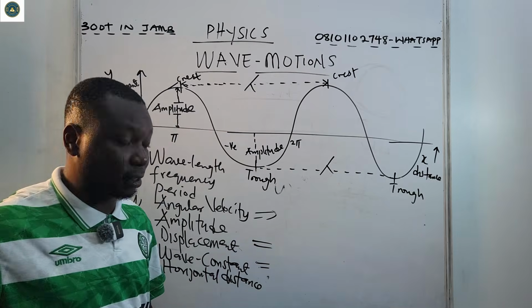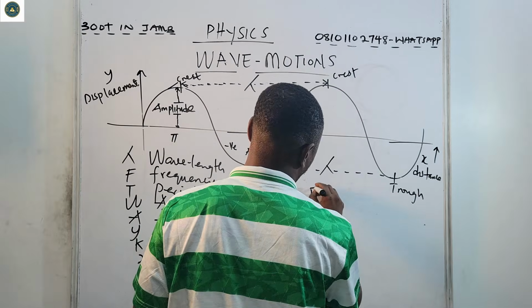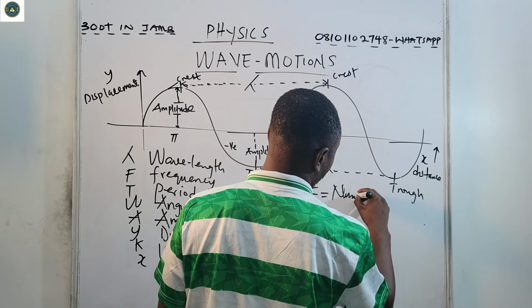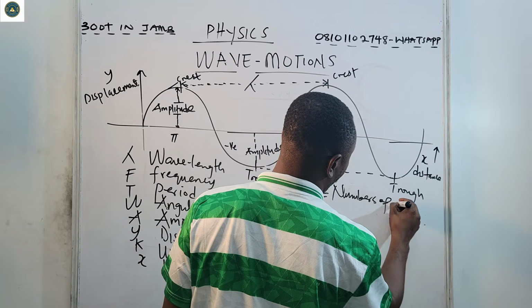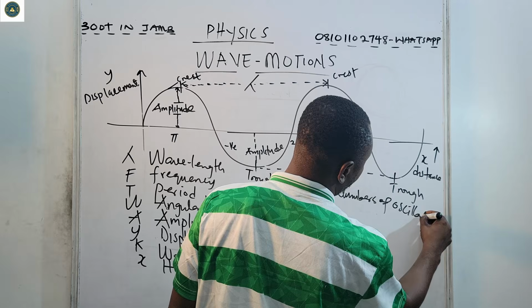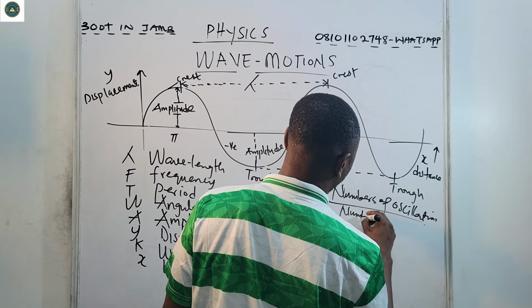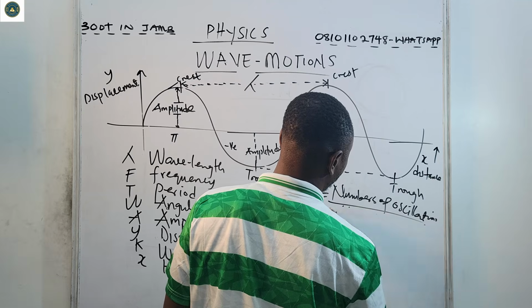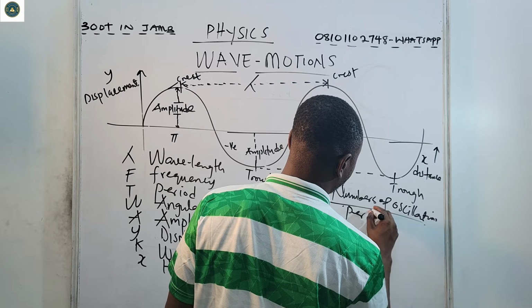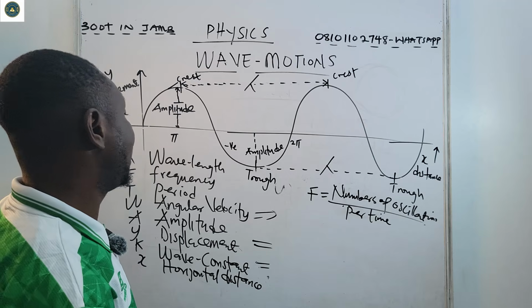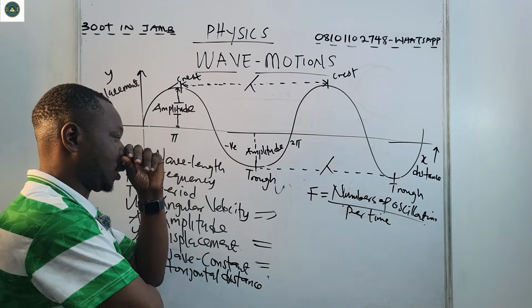Now, for frequency, f. Frequency is the number of oscillations, or number of vibrations, per time. So the number of oscillations per time will give us the frequency.